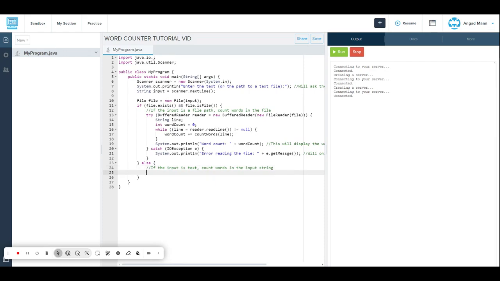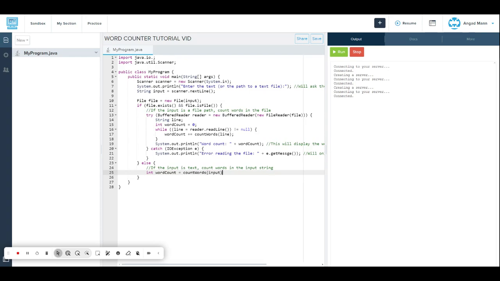And then after that, we're going to put int wordCount equals countWords. Oh, whoops! I now realized I put that. Sorry for my mistake. And then we do, let's see, we do input. Whoops! No space there. Input.